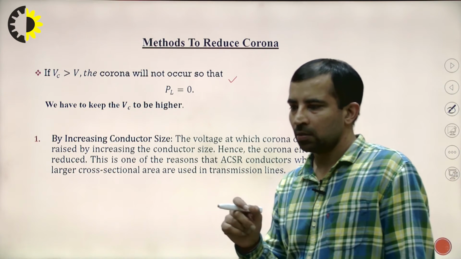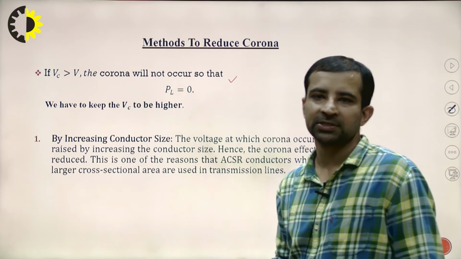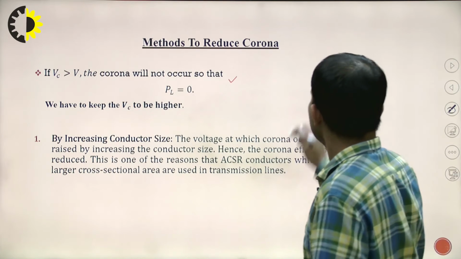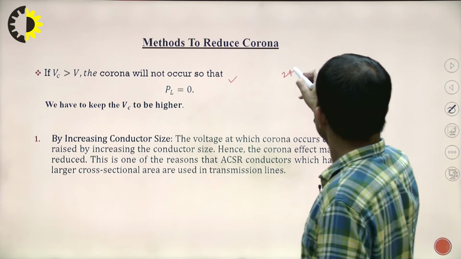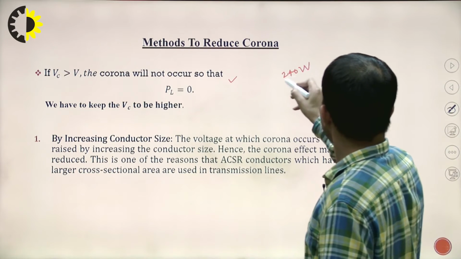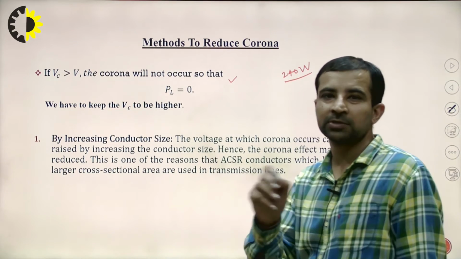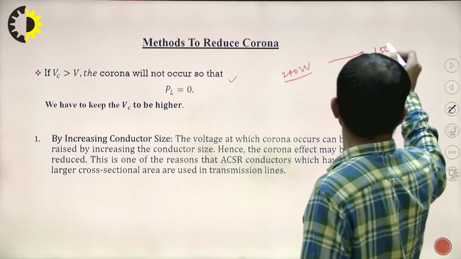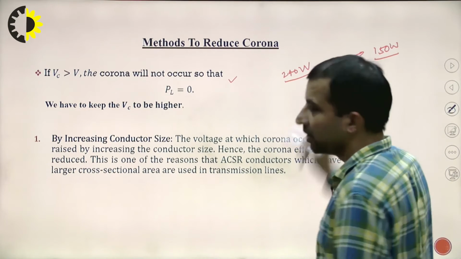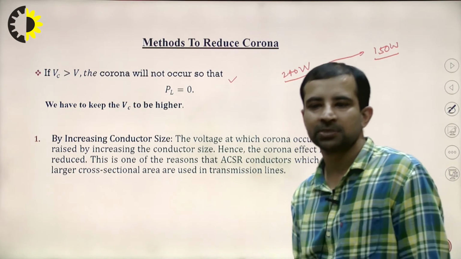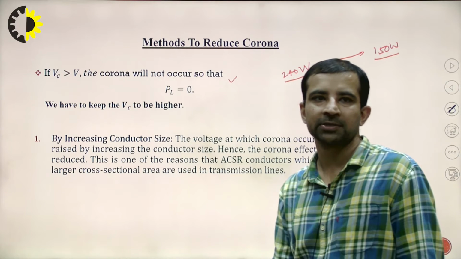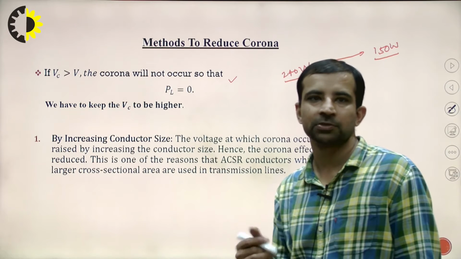Now we don't want the corona to occur in the system. Obviously the transmission line losses are there, due to which, for example, if we are generating 240 watt power, and due to the transmission line losses, we are getting at the receiving end only, suppose, 150 watt. So already the losses are occurring in the system, but that is there. We don't want the extra losses to occur. That is the corona loss that is occurring. So what are the methods to reduce this?